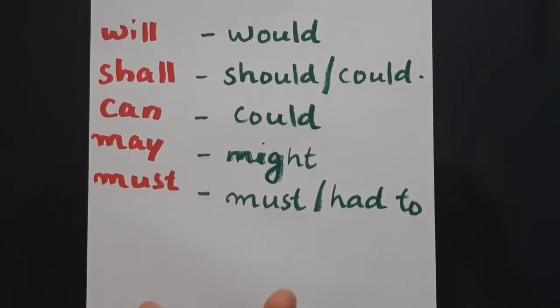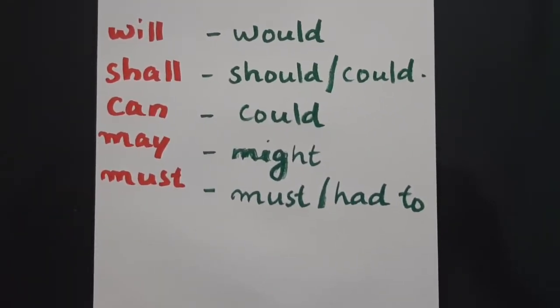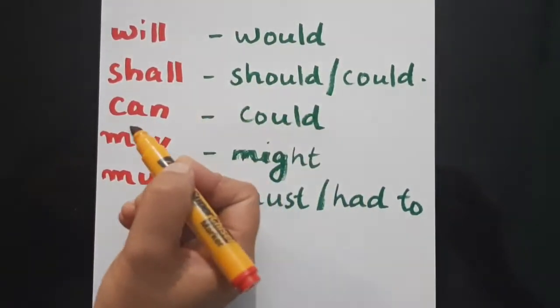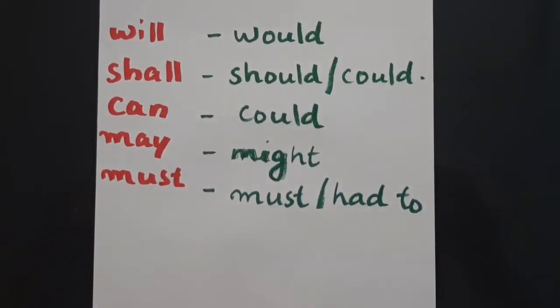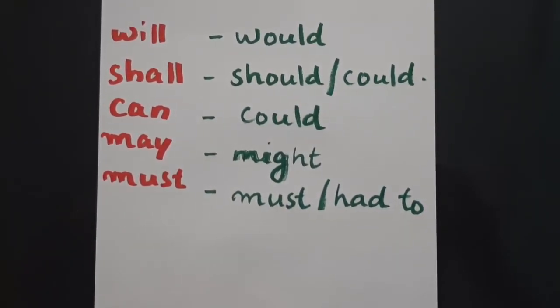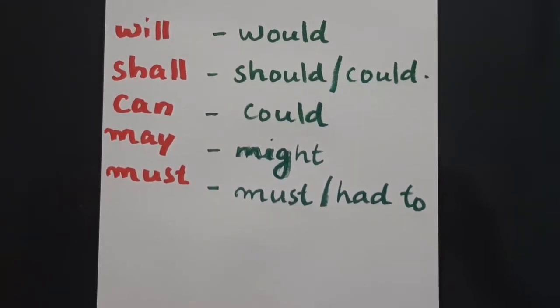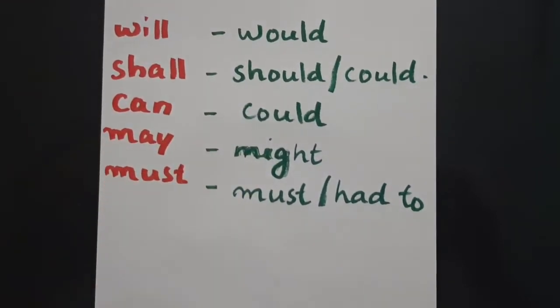What is the needed change when you get a modal auxiliary in the direct speech? You know which are the modal auxiliaries: will, would, shall, should, can, could, may, might, must, need to. All these are modal auxiliaries. So what is the change if you get any such modal auxiliaries in the direct speech?